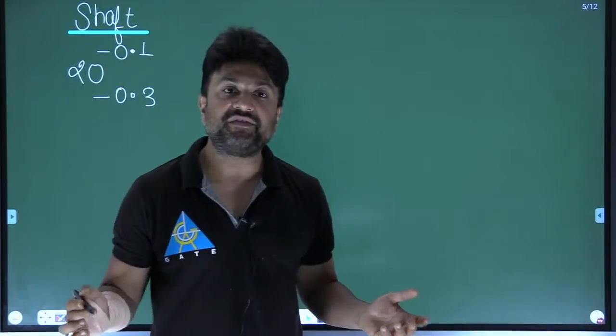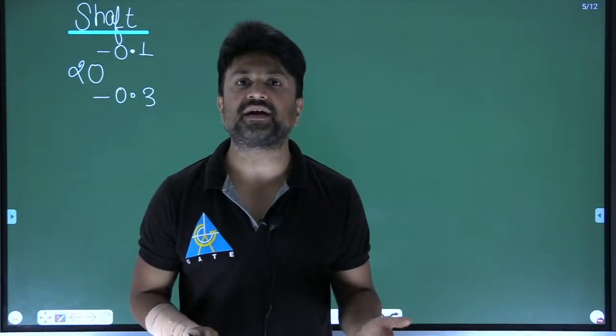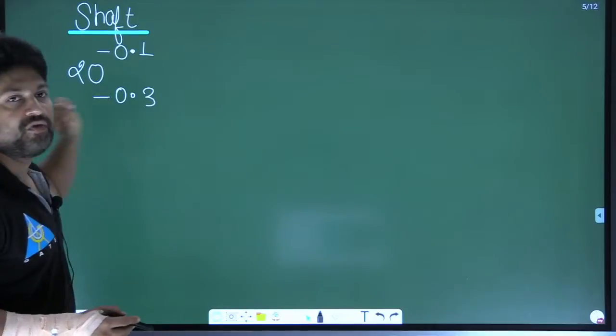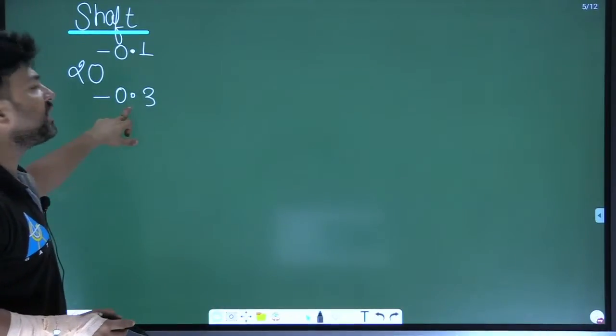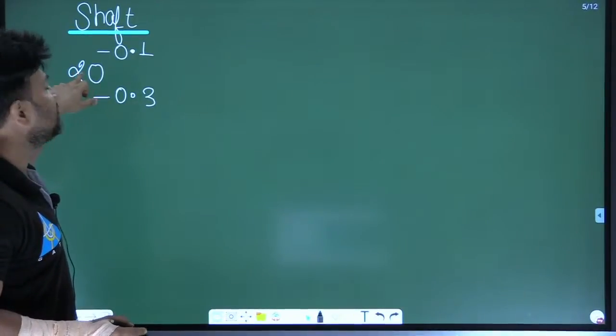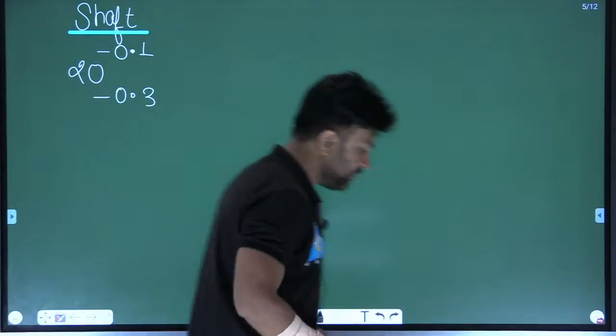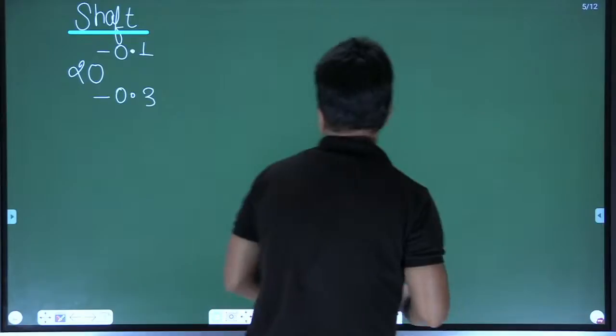Again, here the deviations are both negative. It doesn't matter. This is the upper deviation. By applying the upper deviation, you always get the maximum size. This is the lower deviation. You always get the minimum size when you apply the lower deviation on the basic size.